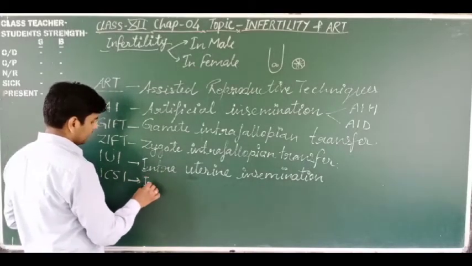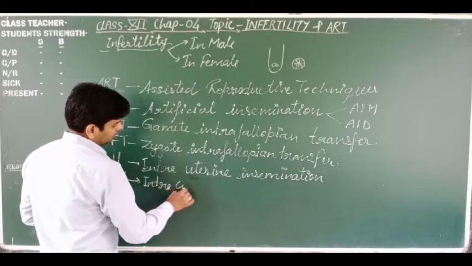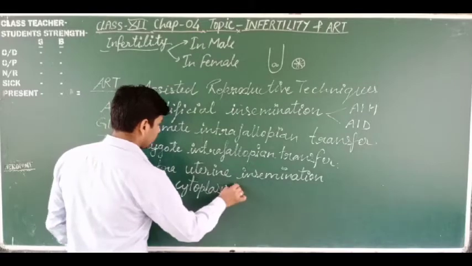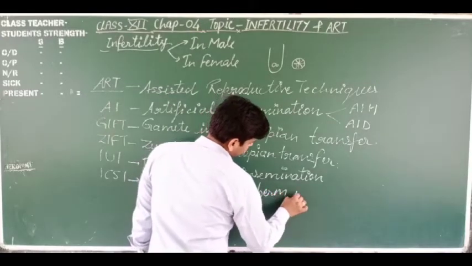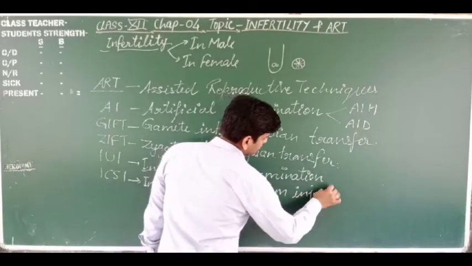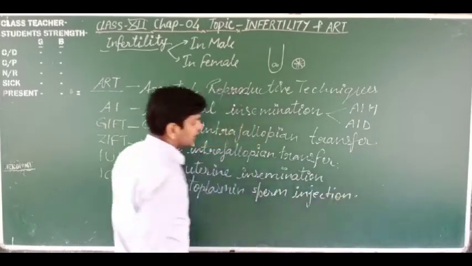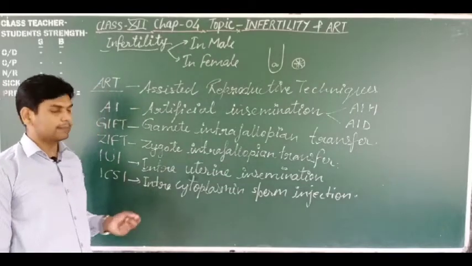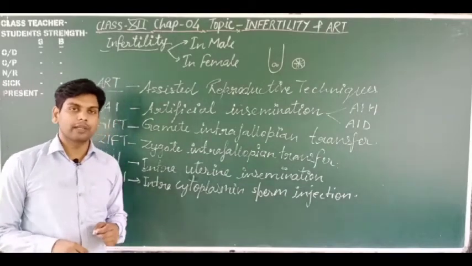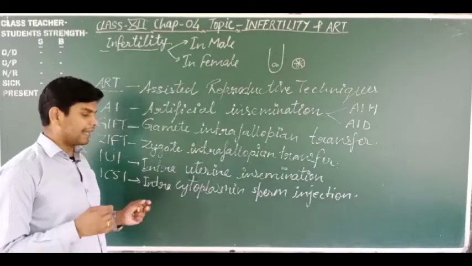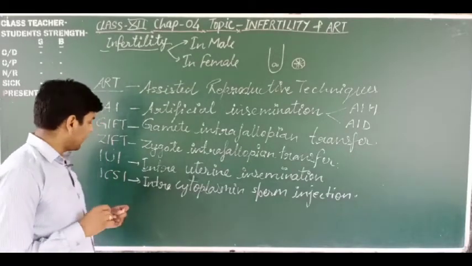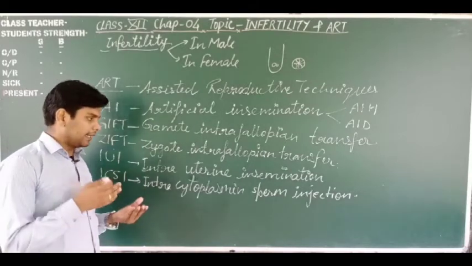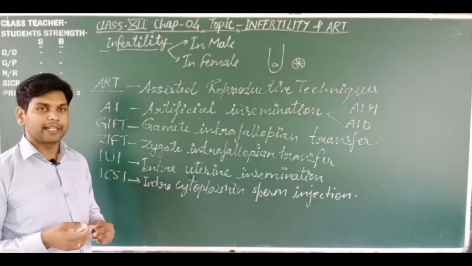Next one is the ICSI. This means intracytoplasmic sperm injection. When the sperm count is very low, then a healthy single sperm is isolated from the semen of the male. Then it is directly transferred inside the cytoplasm of the ovum, because it is a technique performed in the laboratory.